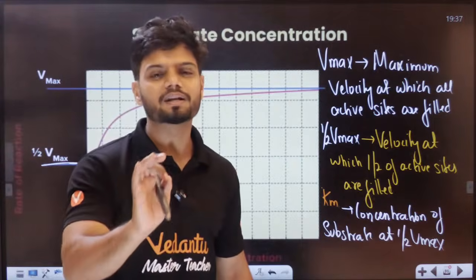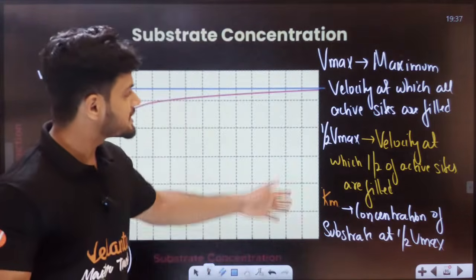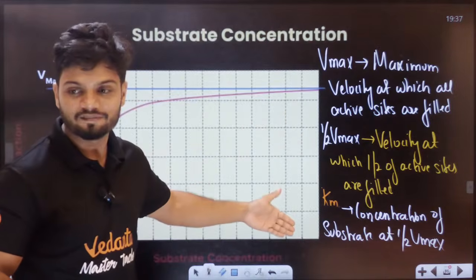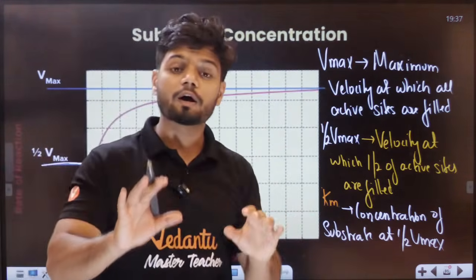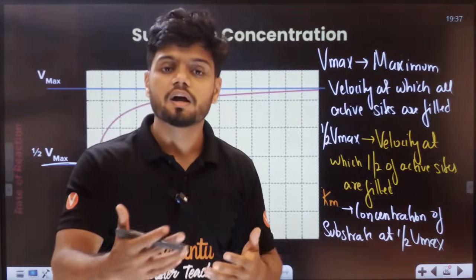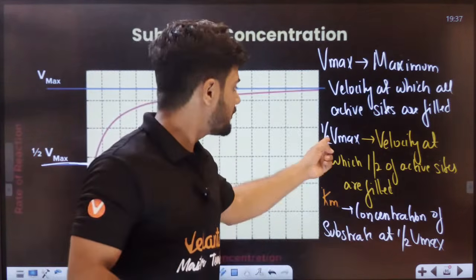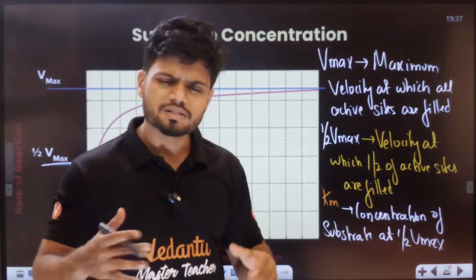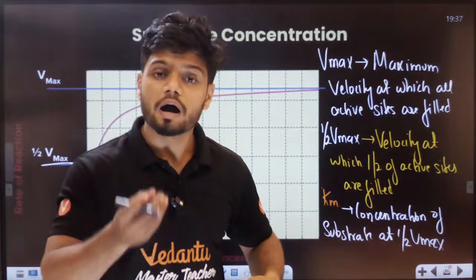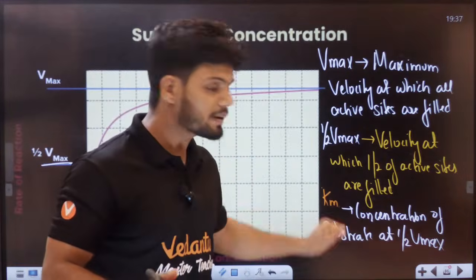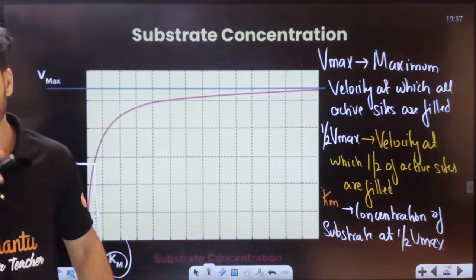Students, how easy is it to understand? Tell me now. How easy is it to understand what is Vmax, half Vmax, Km value? Basically, Vmax is how fast did your stomach become full? Half Vmax is when did your stomach become half full? And when your stomach was half full, how many dosa did you eat? That becomes the Km value, students.